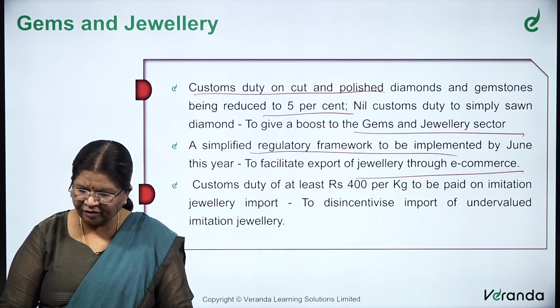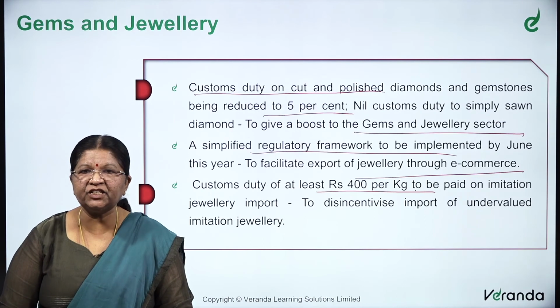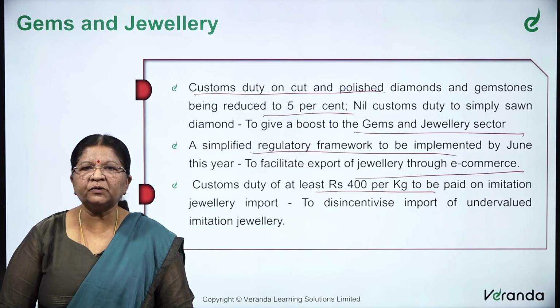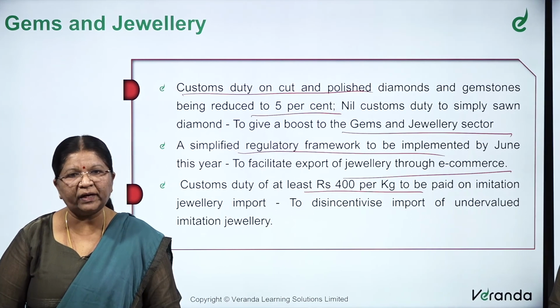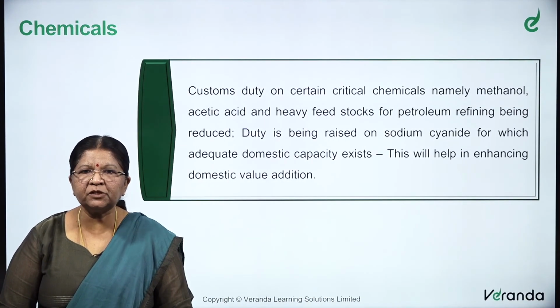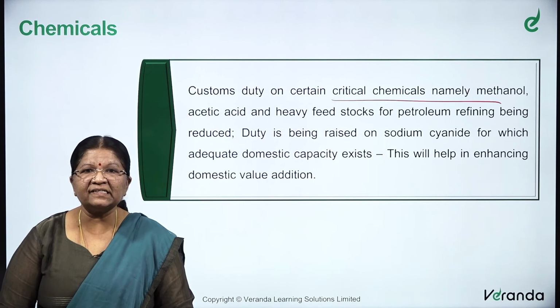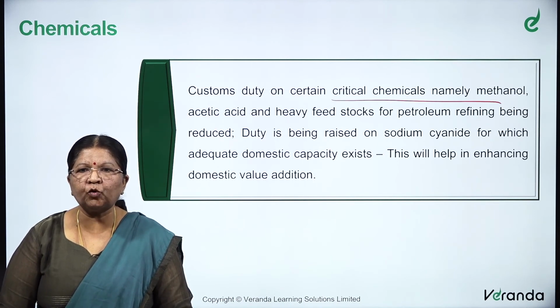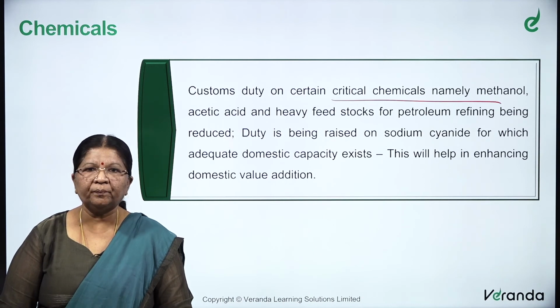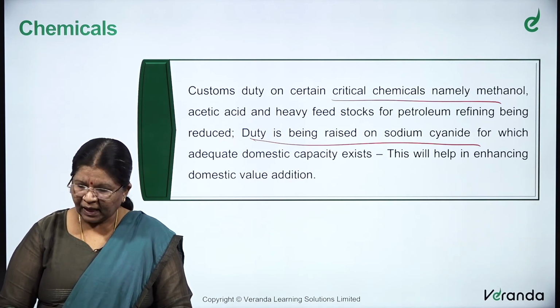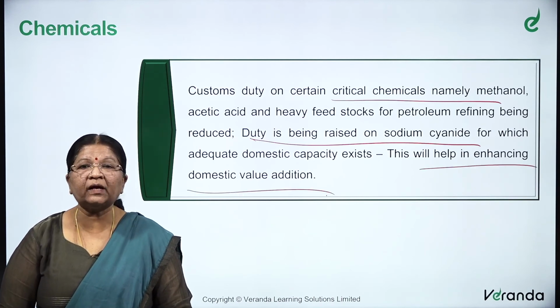A customs duty of at least rupees 400 per kg to be paid on imitation jewelry imports. This is to disincentivize import of undervalued imitation jewelry. Regarding chemicals, the customs duty on certain critical chemicals, namely methanol, acetic acid and heavy feedstocks for petroleum refining, has been reduced. Duty is being raised on sodium cyanide, for which adequate domestic capacity exists. And this will help in enhancing the domestic value addition.